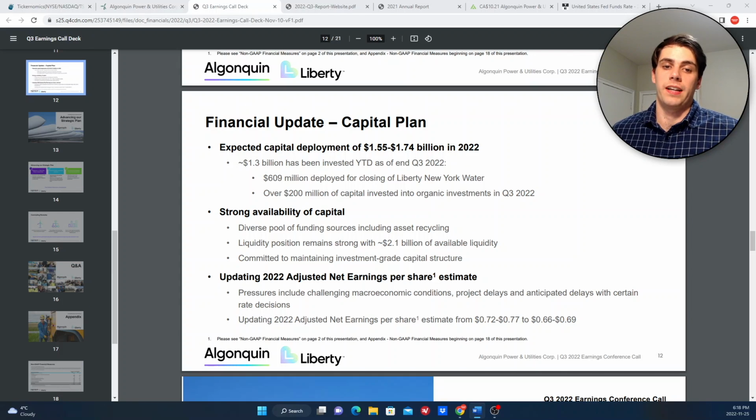So it may seem like I've painted a pretty grim picture for AQN, but what I want to talk about next is what they can do to mitigate these effects and kind of turn things around. One thing that they can do to hedge themselves against future interest rate hikes is use interest rate swaps, which is a type of derivative that allows them to swap a variable rate of interest for a fixed one. So it doesn't necessarily lower their interest rate, but it more ensures that they aren't going to get hurt by increasing interest rates into the future.